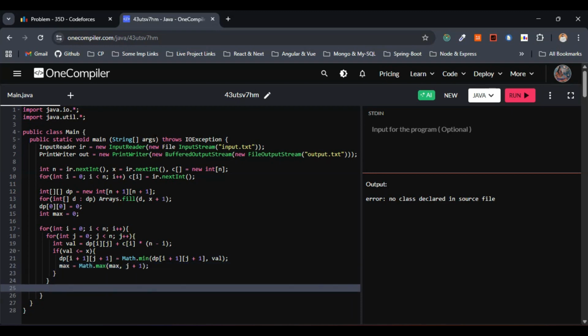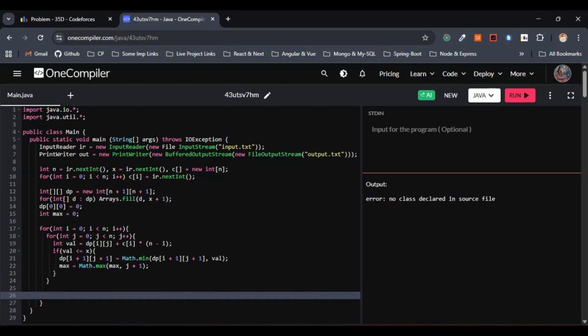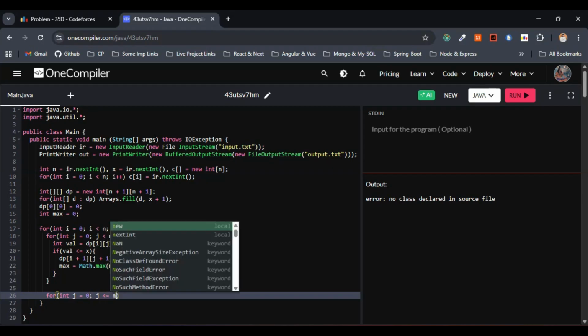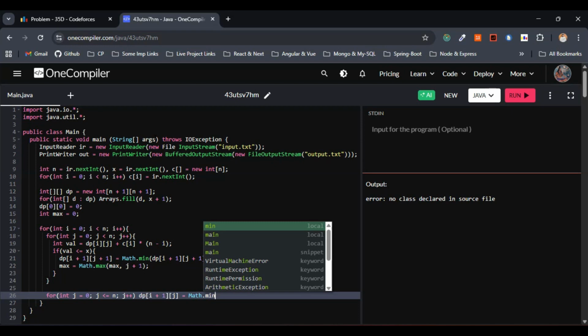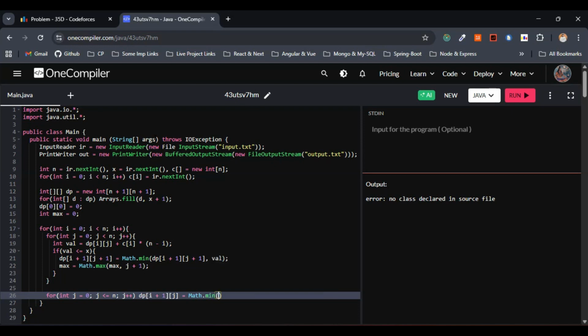So let me come out of this one entirely. Now let's go with the iteration part, right? So for we have to skip, right? So accordingly with the approach, this one will be int j equals 0, j less than or equal to n, j plus plus. dp of i plus 1, j. Let me assign this one to Math.max of dp of i plus 1, j as well as dp of i and j.